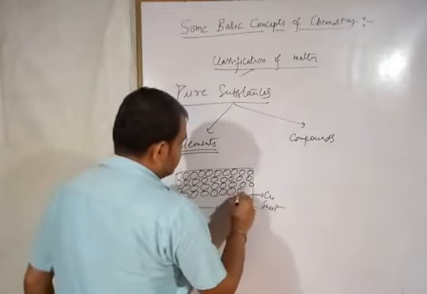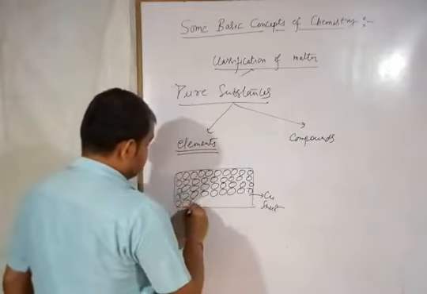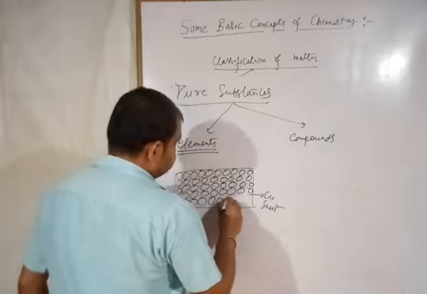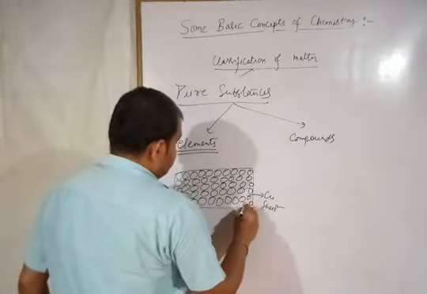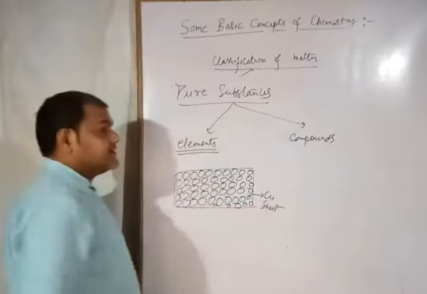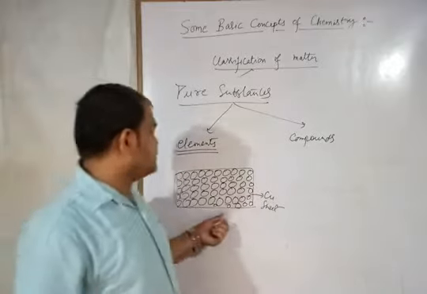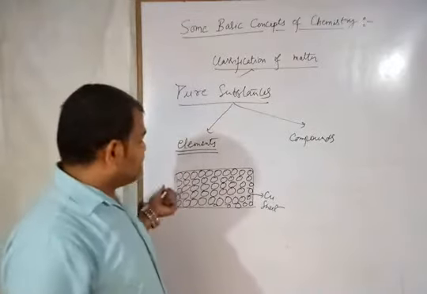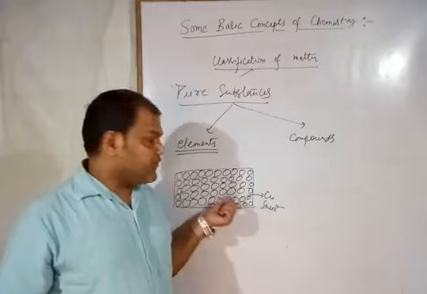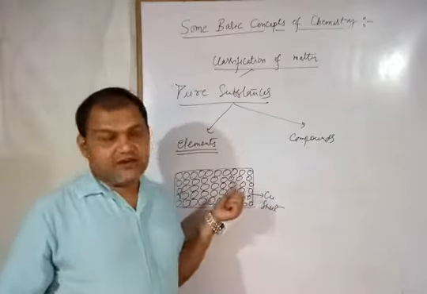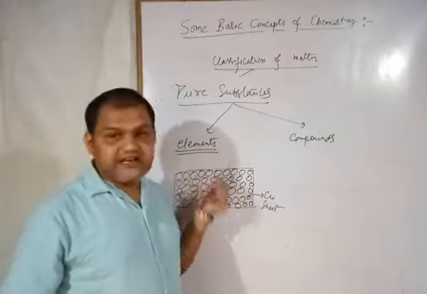इन सब की properties भी क्या होंगी? Same होंगी. So you can define element as, of course, the pure state of matter, or you can say it is the smallest unit of matter that is made up of one type of, or you can say identical constant particles, is known as the element.